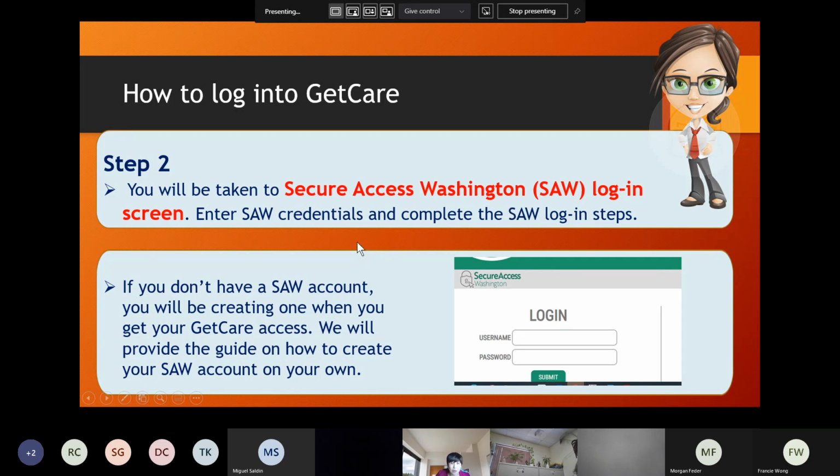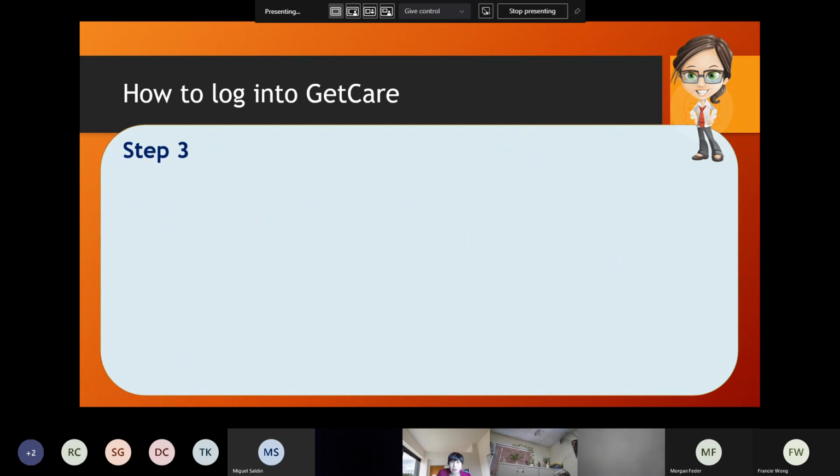So far, so good. That's step 2. And again, like I said, if you don't have a SAW account, you can create one on your own. Okay. And next, step 3.